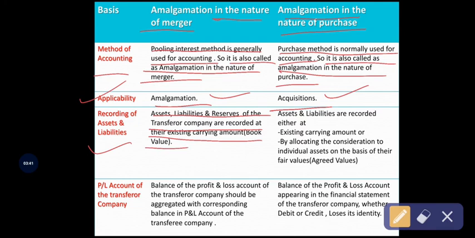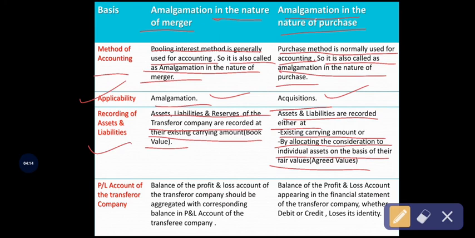Under amalgamation in the nature of purchase, assets and liabilities are recorded either at existing carrying amount or by allocating the consideration to the individual assets on the basis of their fair value or agreed value. So in this difference, you have to know what is book value and what is agreed value. We are going to learn how the companies record assets and liabilities in their books of account.